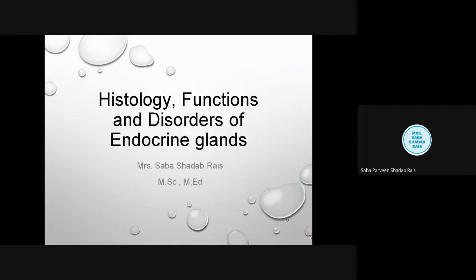So, students, today we will be talking about the histology, function, and disorder of the endocrine gland. When we talk about the histology, histology is the structural study. Now, how have histology studies been done? To do a histology study, we take a section of that particular tissue, and that thin section is observed under the microscope.